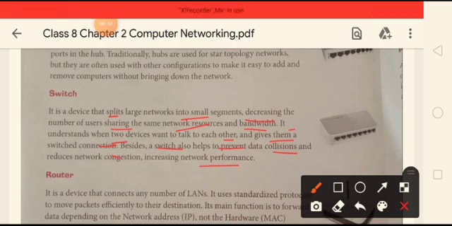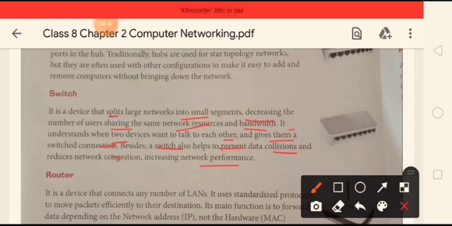What a switch does is, if there is a large network, it divides it into smaller networks, so that the number of users that are on the same network also get divided. Okay, and they can easily share the resources. If two devices want to communicate with each other, it gives them a switched connection, so that they can easily transfer the information and data.